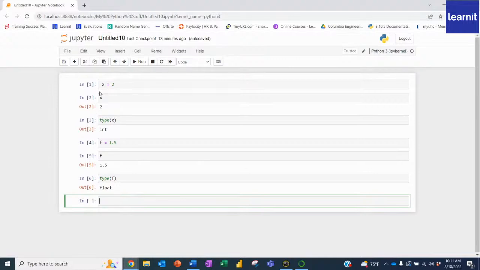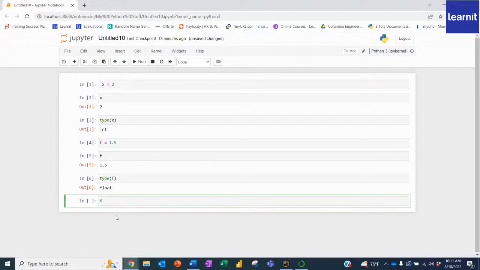So same thing here. I'm saying that no longer am I saying 2. I'm saying that x is equal to 2. So anytime you see an x, you already know that's a 2. Or anytime you see an f, you know that's 1.5. So same thing here. I'm going to create a variable for a full sentence.